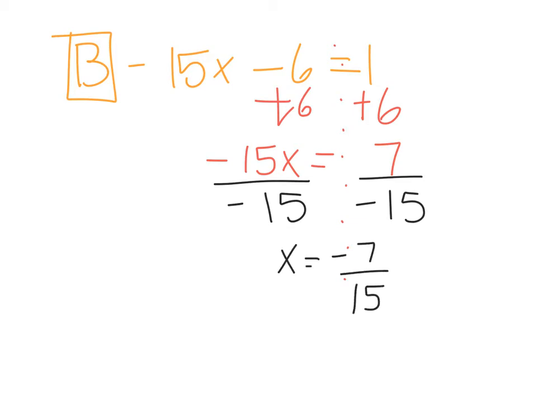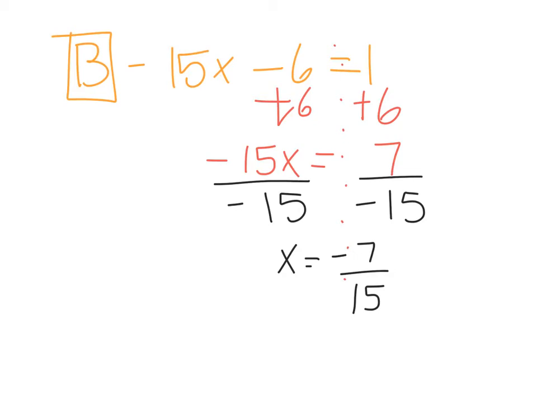Okay. So now, here is when a lot of teachers get picky, and I understand why. You can keep it as a fraction, or you can put it as a decimal. If you put it as a decimal, you need to have it in 3 places. If you don't have it in 3 numbers, then it's going to mess you up when you go into higher math. So let's do this.